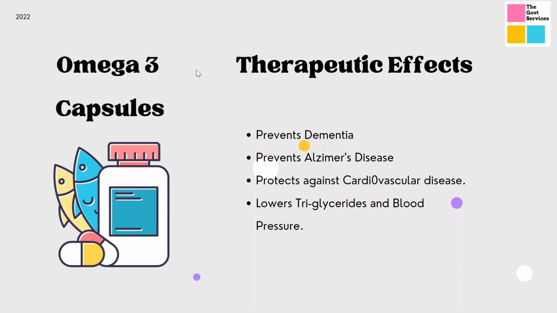In case you are vegetarian, you can have the omega-3 capsules, and in case you can have non-veg, I would rather recommend going for natural food, eat eggs every day, or try to include fish in your diet at least once a week or twice a month, right?